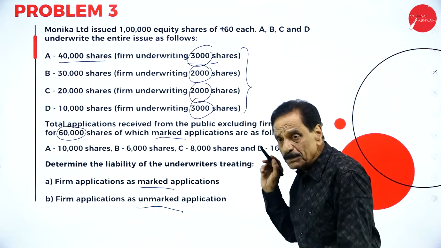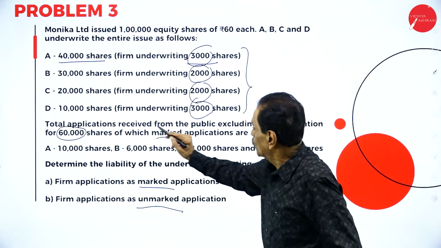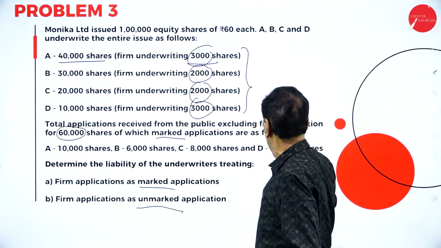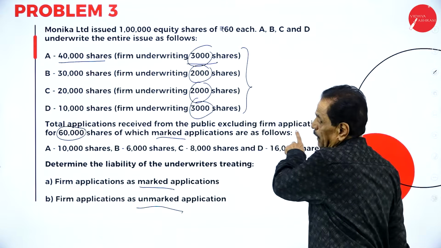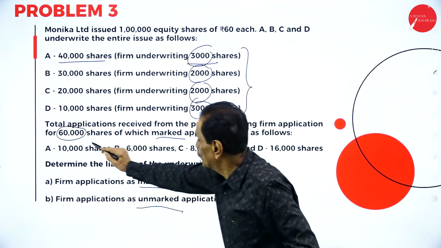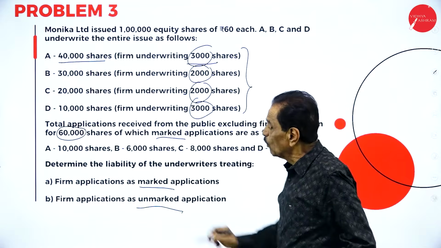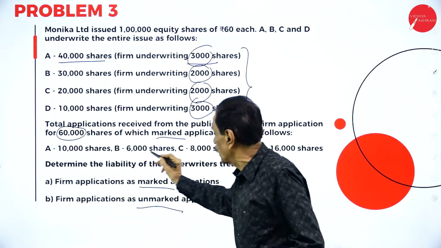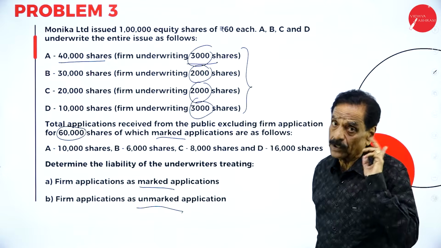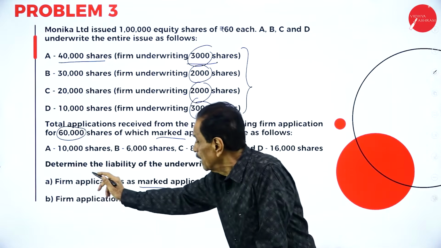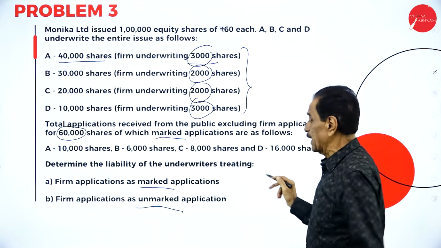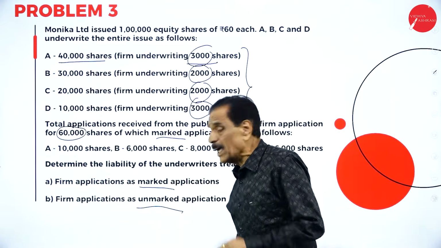Now, as per the problem, the total application received from the public, excluding firm application, is 60,000 shares, of which marked applications are given. Out of 60,000, these are all called marked applications. Then determine the liability of the underwriter treating firm application as marked.